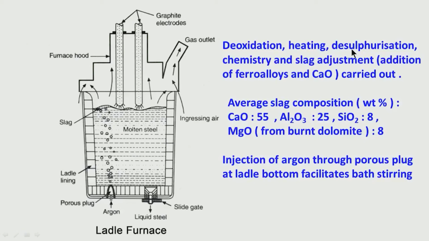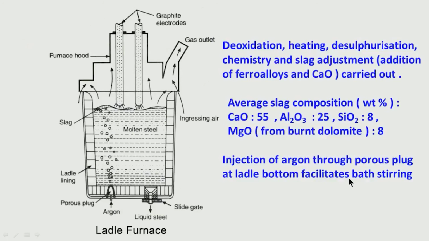We can do desulfurization because the slag is good, slag is useful. So much calcium oxide is required for good desulfurization. So, it is possible. Chemistry adjustment is possible, you can add ferroalloys, slag adjustment is possible, as I have told you, calcium oxide addition has been there. So, all these facilities are there in the ladle furnace, except degassing. Many things are possible to be done.